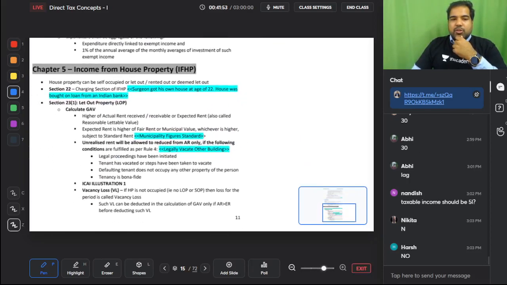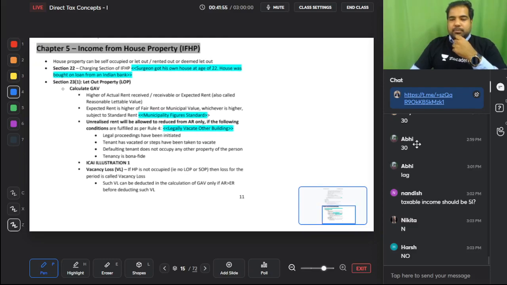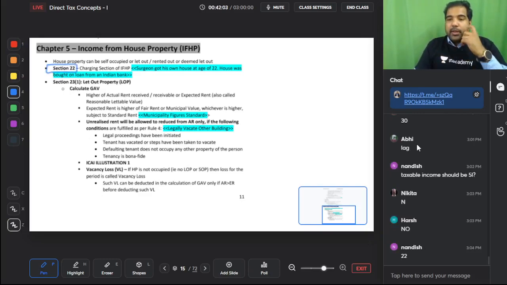Very interesting questions come from this chapter. First, what section does it start at? It starts at section 22. If you're the owner of a house property, then a house property can mean your house, can mean an office, can mean anything. But if you're doing a business of rental, then it will go in PGBP. This is not a business. The moment in the exam business comes, you'll go to PGBP. So you can have a house, you can have an office, you can have a godown, you can have a garage which you are renting out.